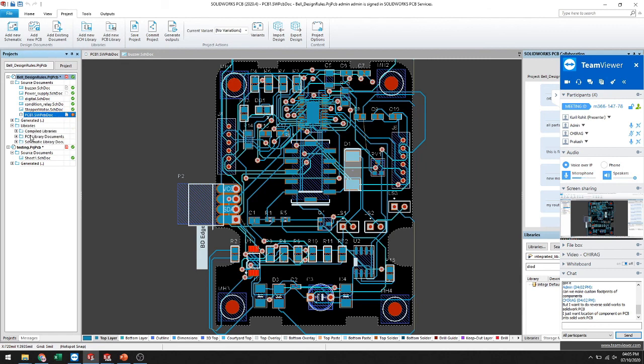Like here, I have added the component libraries, so you can easily add your PCB library here also.